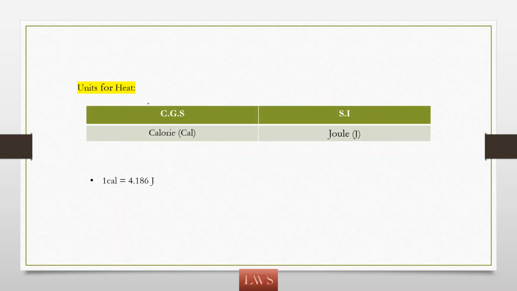Coming to the units, we know that there are the CGS system, MKS system and SI system. There are CGS units and SI units for heat. In CGS, we measure heat in calories. The SI unit is the joule. The CGS unit is the calorie and the SI unit is the joule, and 1 calorie equals 4.186 joules. This is the conversion formula that we can use to convert from calories to joules.